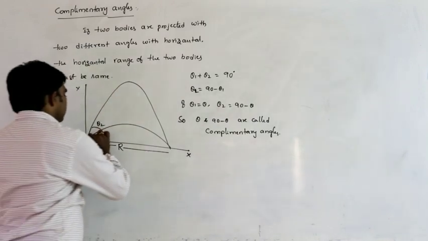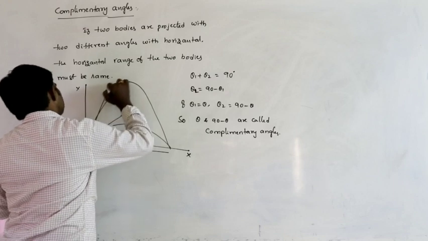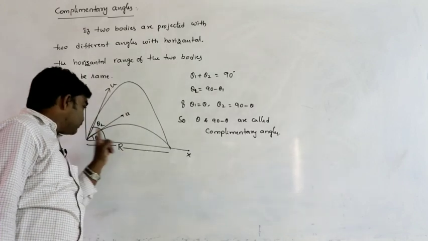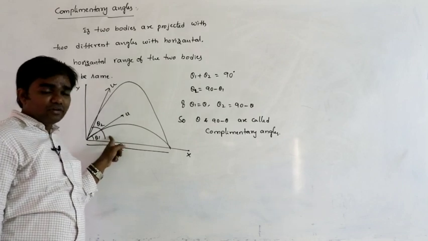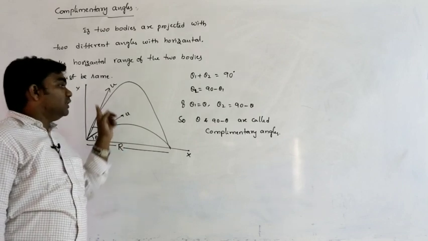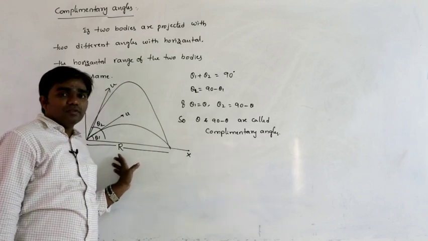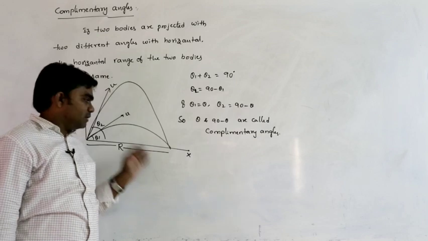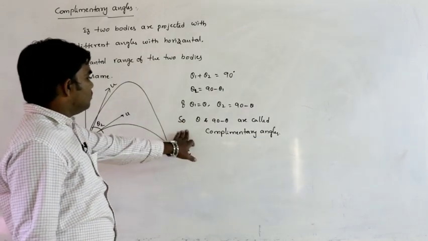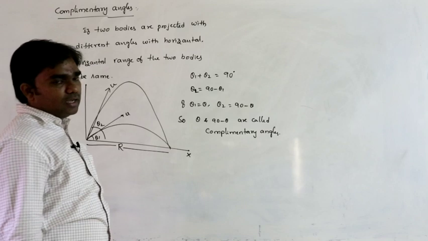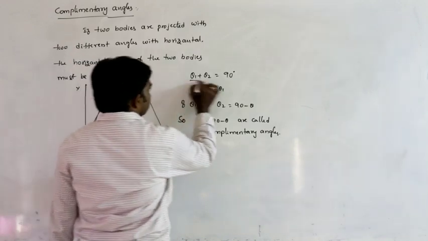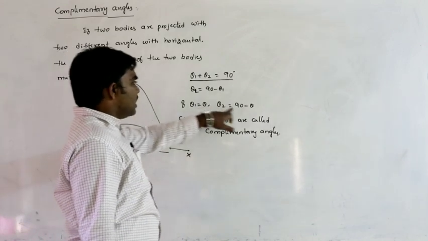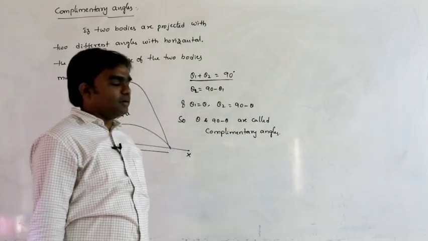In this situation, the velocity of projection is also the same. Two bodies are projected with the same velocity, but different angles of projection, so that their horizontal range must be same. In that situation, that is called complementary angles. Here theta 1 plus theta 2 must be equal to 90. That means if one angle is theta, another angle must be 90 minus theta.